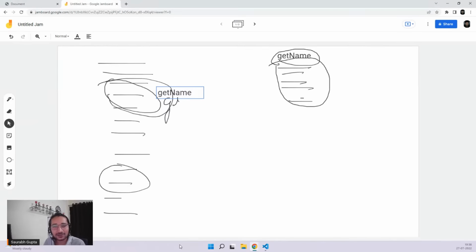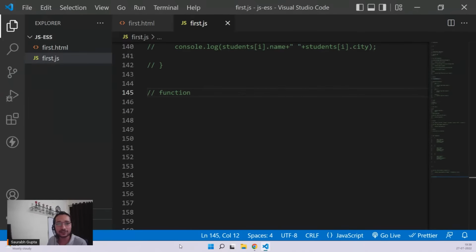Is it clear? So functions basically give you reusability. Write code once and use it multiple times. They save time for you. Is it clear, everyone? That's what a function does basically. A function is nothing but a block of code which may or may not have a name. It does not execute by itself. You have to call it wherever you need it, and it provides you reusability. That's it. So everyone understood what a function is.